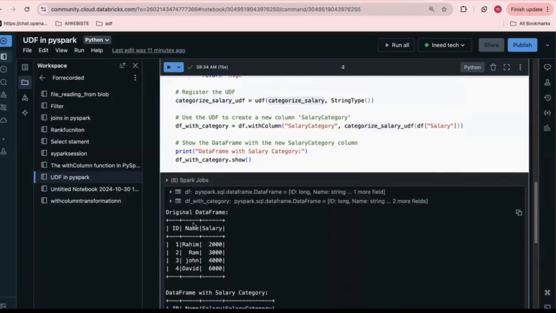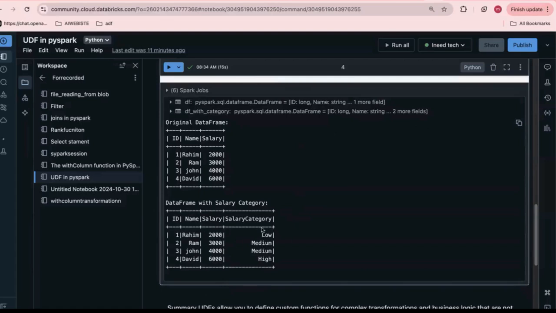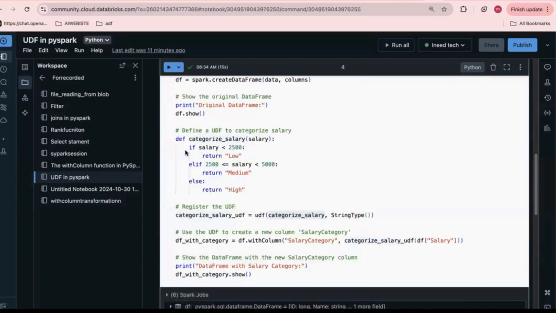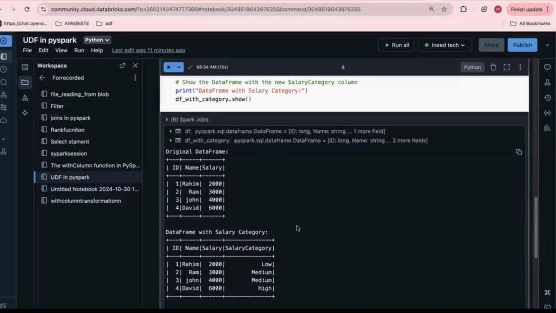Now see my output: the ID, name, salary, and after applying the user-defined function, this is the column I have created with withColumn. I applied the UDF to the salary column, and this is the data which I got. I hope you understand this logic, how we can utilize the UDF and apply the transformation using a custom function. Now, the summary: UDFs allow you to define custom functions for complex transformations and business logic that are not covered by built-in functions.